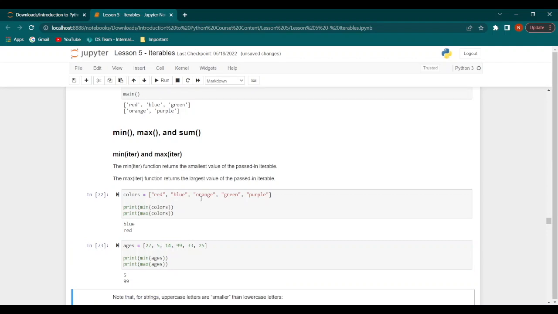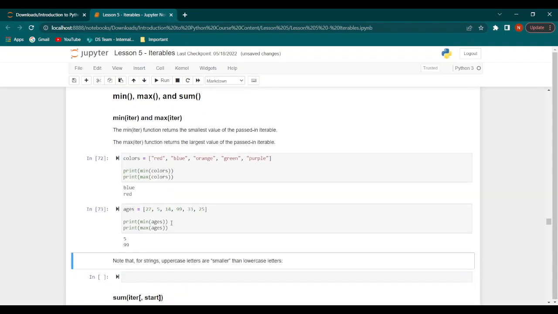So over here, it found the minimum by finding the one that starts with the lowest value, and the maximum by finding the one that starts with the highest value. Here, blue starts with a B, which is one of the first few letters of the alphabet, so it was the minimum. R comes towards the end of the alphabet, so it is the maximum. And likewise for ages, this is just according to the value of the number. So the minimum number here is 5 and the maximum number here is 99.